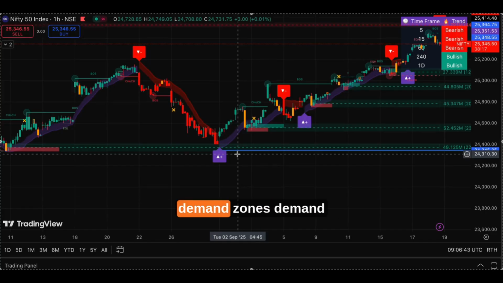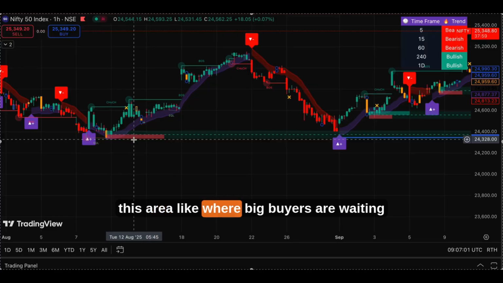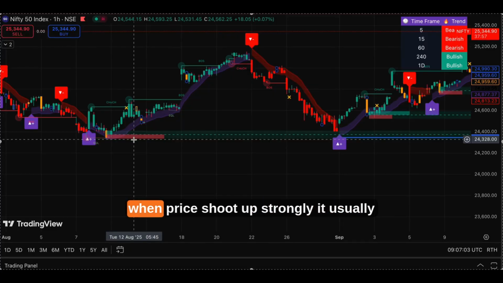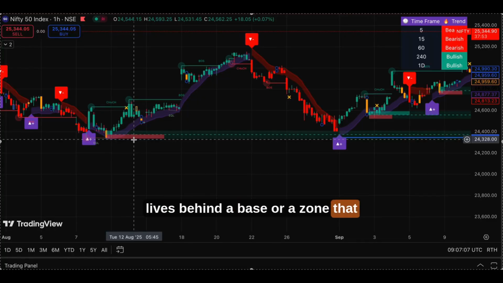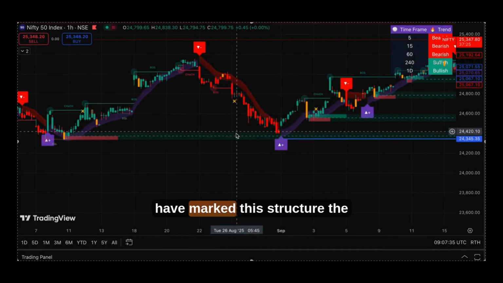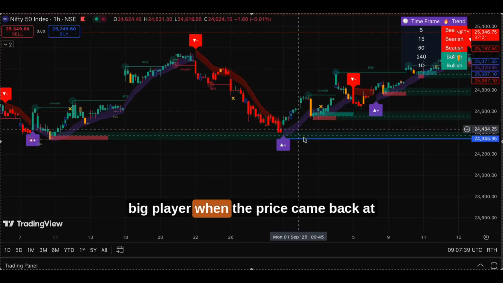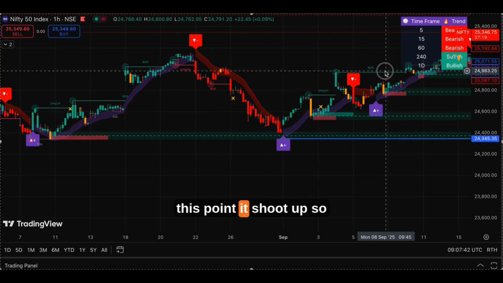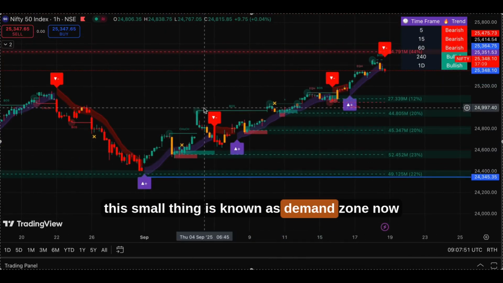The next thing is demand zones. Think of this area like where big buyers are waiting. When price shoots up strongly, it usually leaves behind a base or a zone. That base is where buyers will step in again. So when price comes back to the demand zone, it often bounces up. Like this you can see on the screen. When big players are waiting to buy, you can see we have marked this structure. When the price came back to this point, it shot up. So this is known as a demand zone.